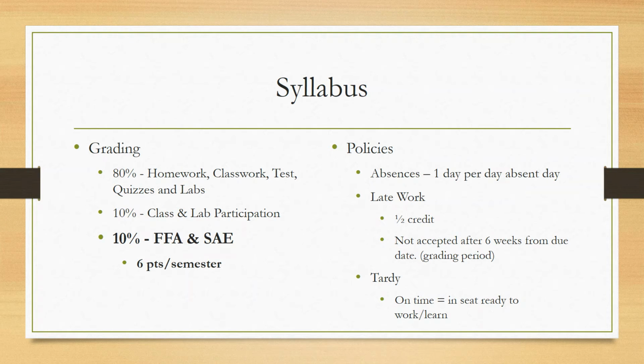Last but not least, and this is highlighted in bold, is that 10% of their grade is in FFA and SAE. Obviously, by now, this is your student's third year in an ag class. And so we just want to reemphasize and again state that 10% of their grade is based off of FFA and SAE participation, in which they need 6 points per semester. As I'll talk about in a little bit, there's more than enough opportunities for students to earn those points both during school and after school. And normally we have somewhere between 12 and 15 activity credit possibilities per semester.